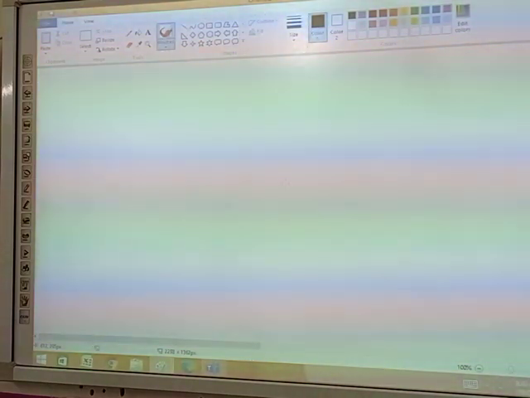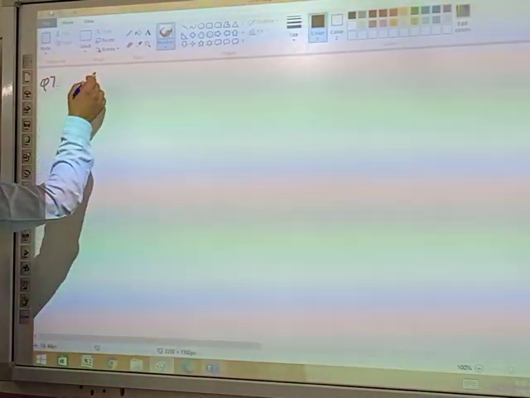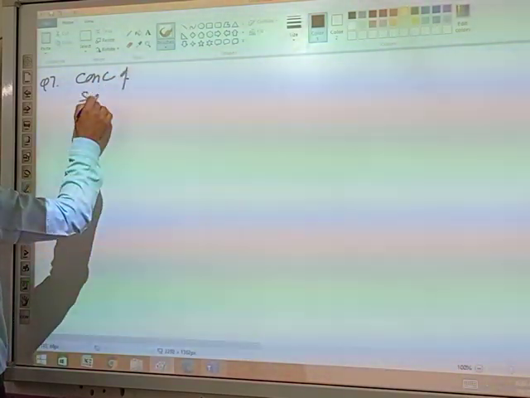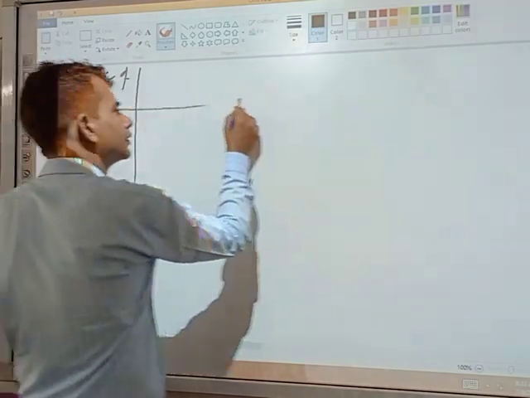Concentration of SO2 in parts per million.